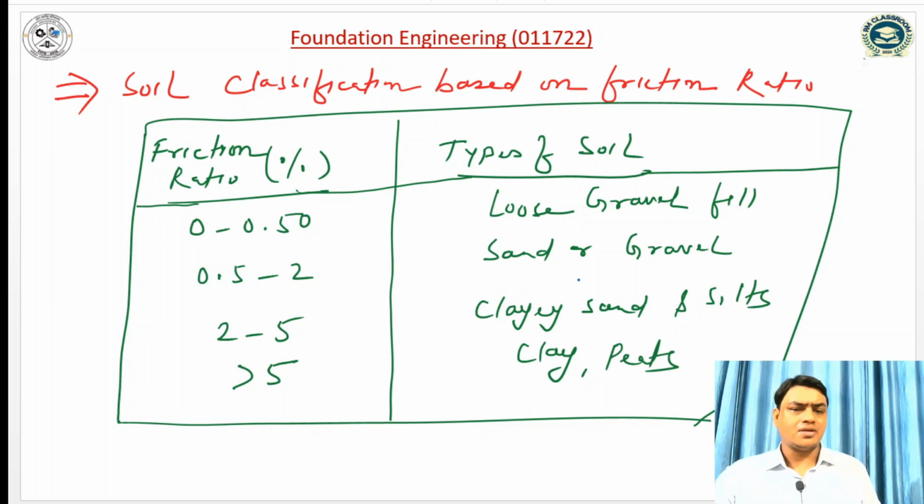So once the cone tip resistance decreases, it means the soil will be clay or peat soil. Or if the friction ratio is a very low value, it means it will be gravel soil. So we can see that as the friction ratio increases, the type of soil goes from gravel to clay.